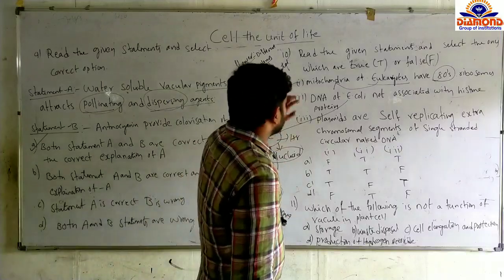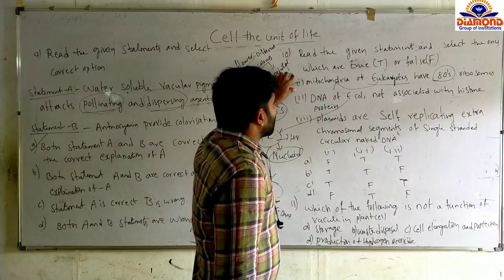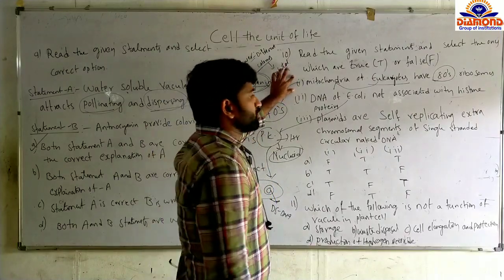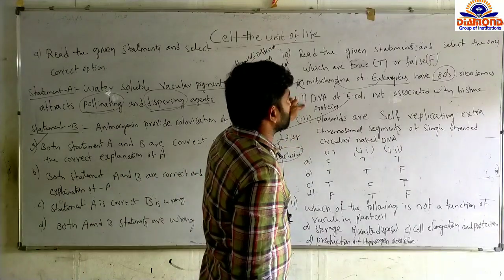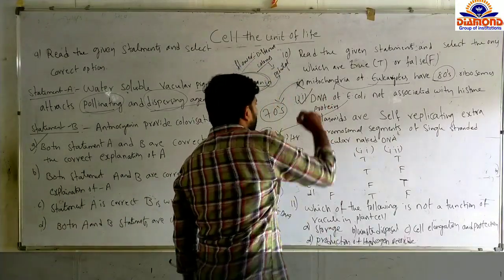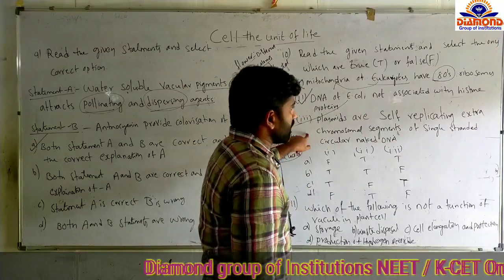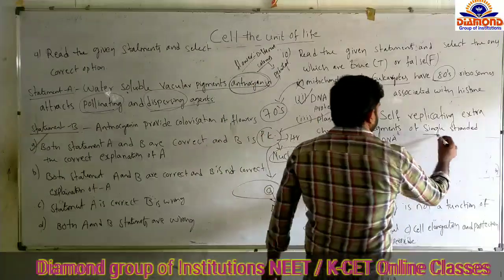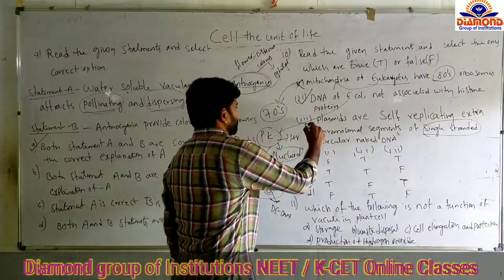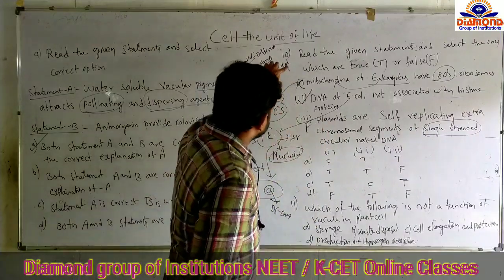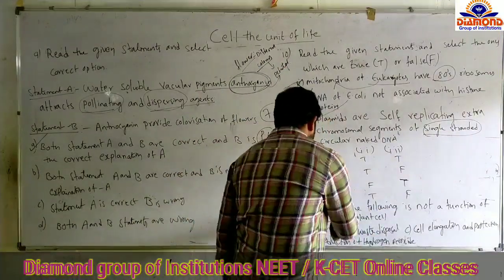So what are the options given as 1, 2, 3? Option 1, mitochondria of eukaryotes have 80S ribosomes. It's an incorrect statement, means false. DNA of E. coli not associated with histone proteins is true. And plasmids are self-replicating extra chromosomal segments of single-stranded circular DNA. It's not single-stranded circular DNA. It's a double-stranded circular DNA. It is also false. So false, true, false. Answer is D.